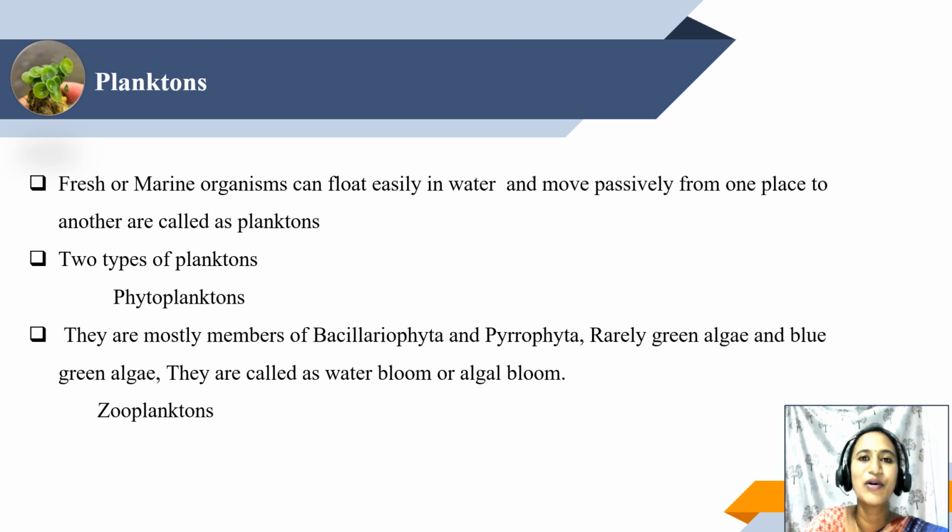We concentrate on phytoplanktons. Most phytoplanktons produce their own food. They are autotrophic in nature and they are the first source of energy for all organisms. They are mostly members of Bacillariophyceae and blue-green algae, and these are also called water blooms.